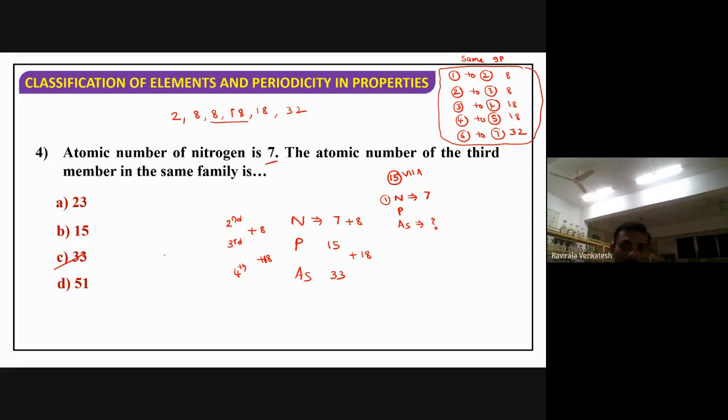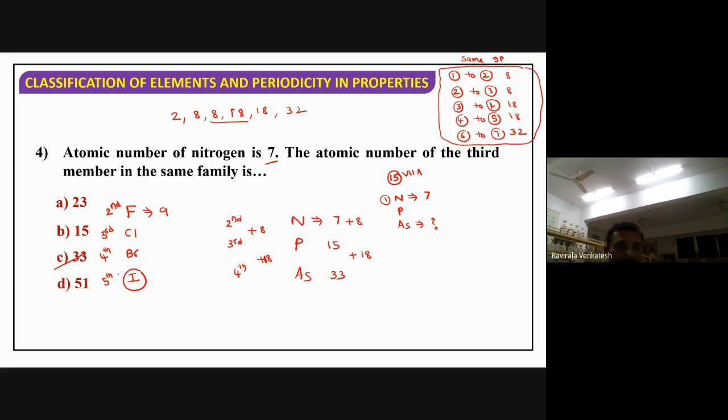Understood? I will take one more example. I will take fluorine. The atomic number of fluorine is 9. I want the fourth member. The fourth member is nothing but what? Chlorine, bromine, iodine. This is the fourth member, not the period. Now which period does it belong to? Fluorine belongs to the second period. Chlorine belongs to the third period. Bromine belongs to the fourth period. Iodine belongs to the fifth period.